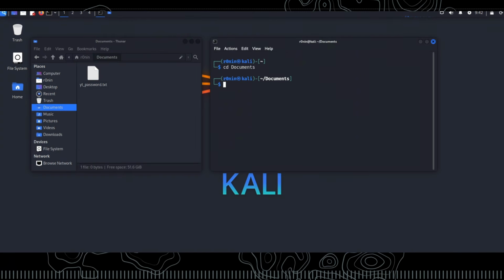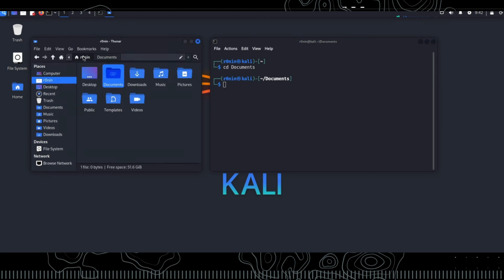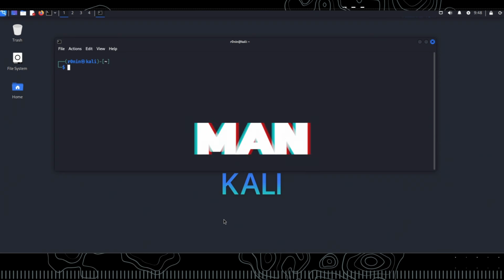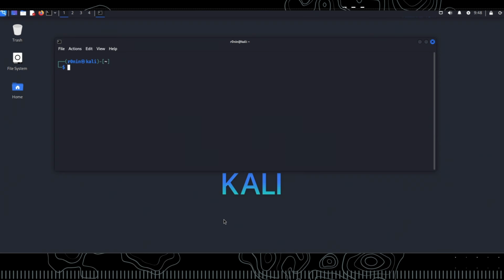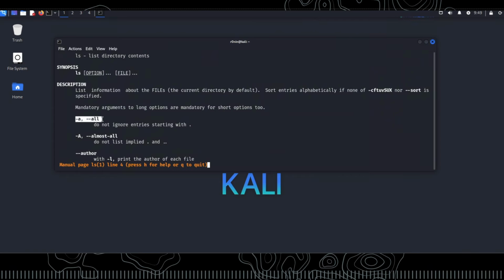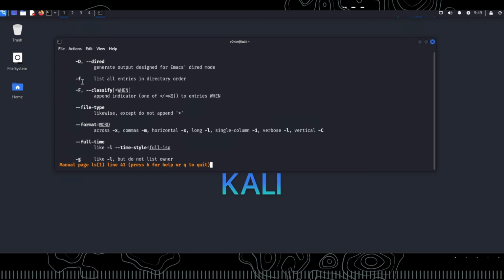So how do we go up one directory? With the command cd .. Lastly, let's talk about the man command. This command shows the manual pages for other commands. For instance, if you type man ls, you can learn all the details of the ls command. You can immediately use what you've learned from this manual.